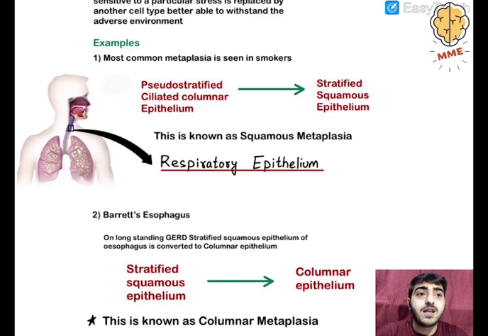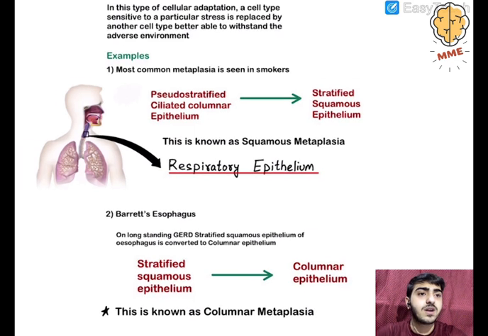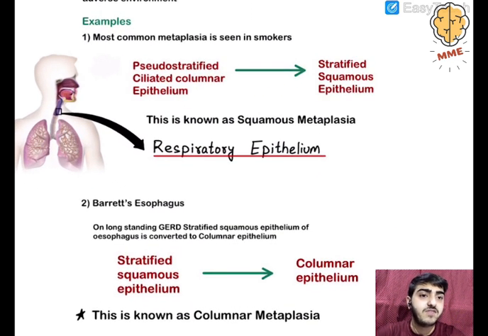So we cannot say that there is always a profit. In general terms, we can say that metaplasia is a double-edged sword, like walking on a sword. This side is also a sword and this side is also a sword, so you don't have the way. It's not that metaplasia is always beneficial.